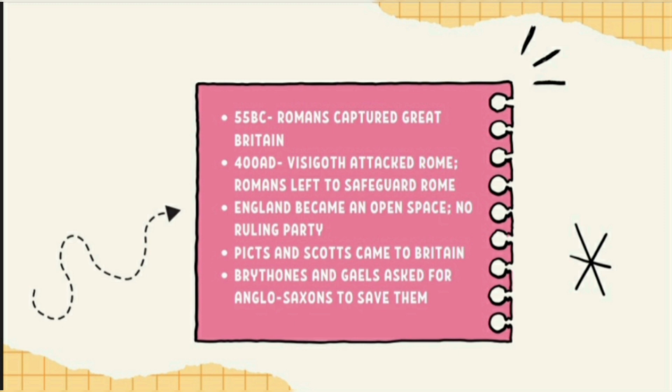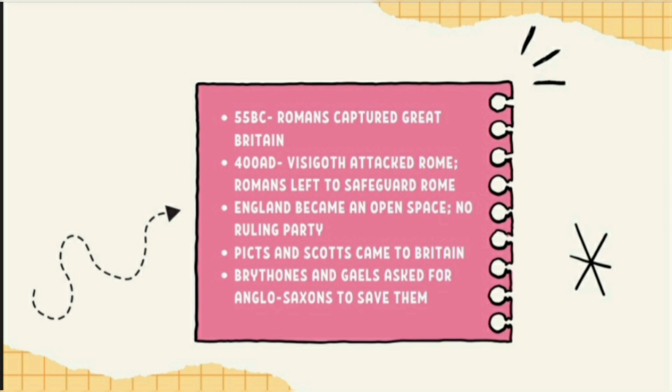The Romans came in 55 BC and they ruled Great Britain till 400 AD, and because of this rule, the original inhabitants, that is the Britons and Gales, were already weak. So after the Romans left, England had no ruling party and the Britons and Gales also didn't have the power to control the country. So thus England became an open space for anyone to come.